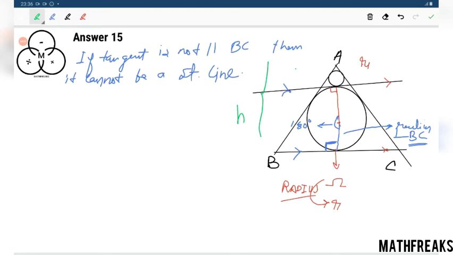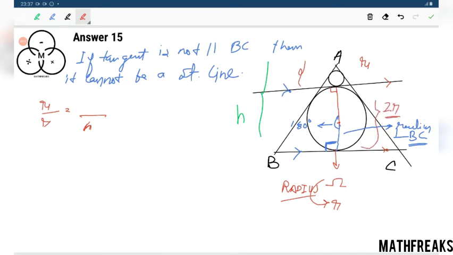Since these triangles are similar, we can infer from this R1 by R is H over this part, which is equals to, now what is this part?